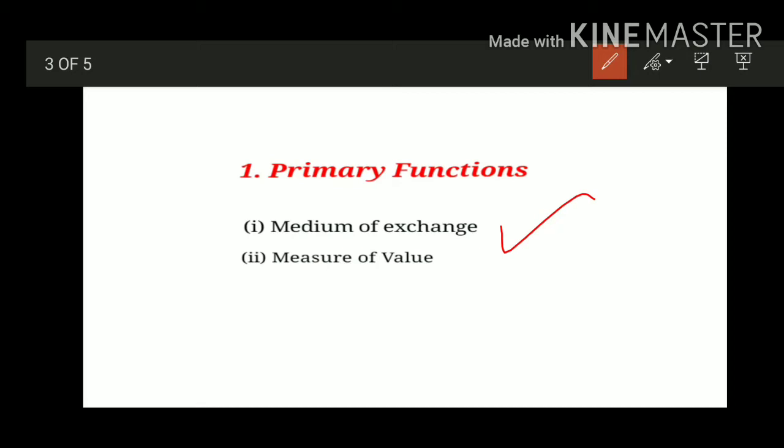So money helps in the exchange process in a very easy way. When money came, the exchange process became much easier. You can buy anything by paying money. So this was the function of money, medium of exchange.